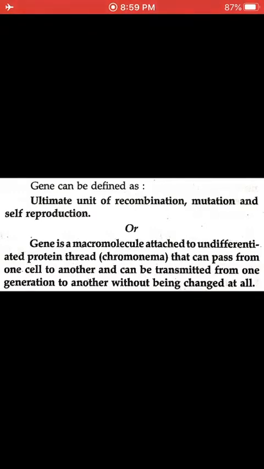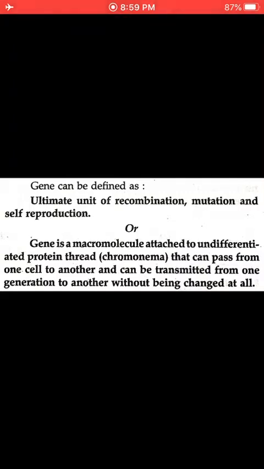A cell can multiply, so it is transferable from cell to cell and generation to generation. So that structure we basically know as a chromosome. What is a chromosome? It's a genetic material, gene with protein tied up, a coiled structure. So this is the definition of gene.